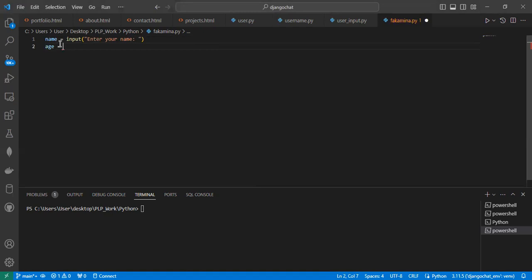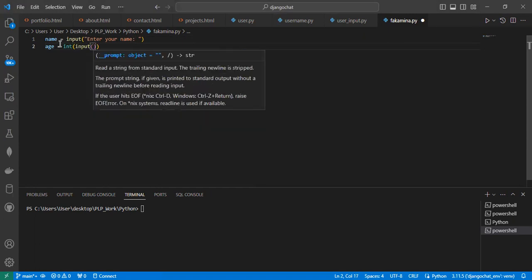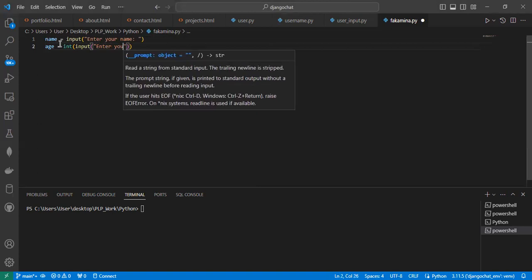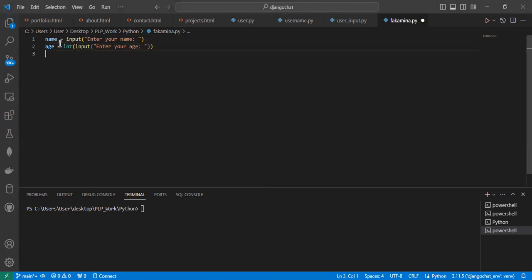Remember, age is an integer, a number. So you put int for integer, open bracket, then you call the built-in function input, and then your age, with a space just for readability.